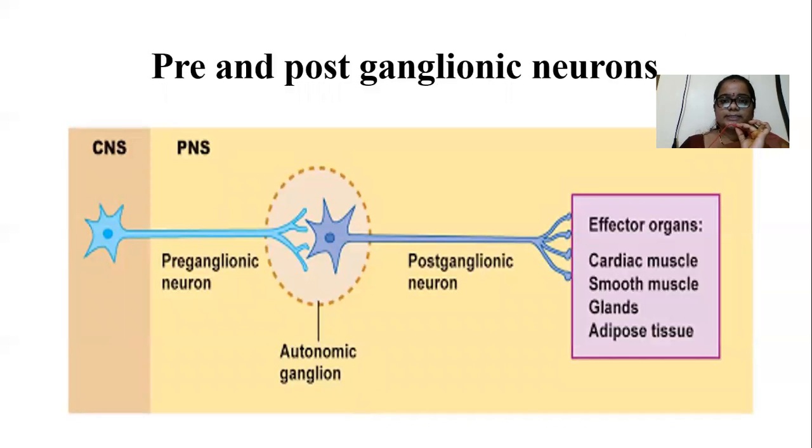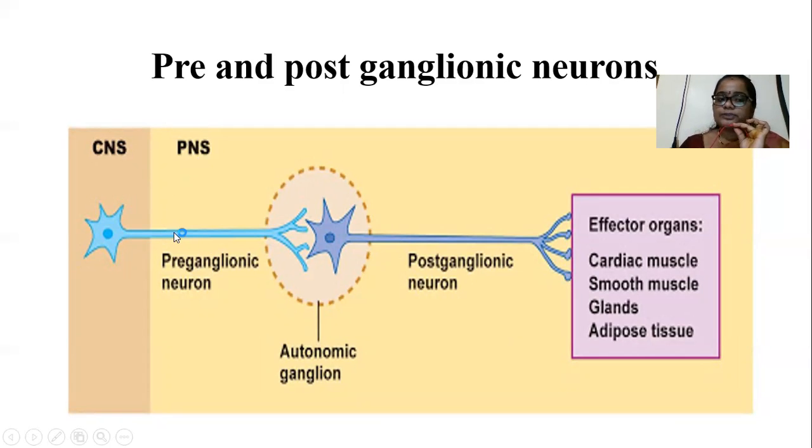Next, what are preganglionic and postganglionic neurons? This one is the preganglionic neuron and this one is the postganglionic neuron. The preganglionic neuron cell bodies are present in the CNS. The CNS includes the brain and spinal cord, and the peripheral nervous system includes spinal nerves and cranial nerves. So the preganglionic neuron cell bodies extend from the CNS, nothing but the brain and spinal cord.